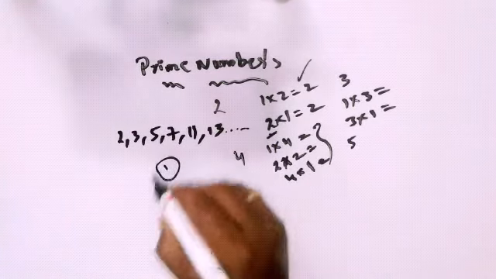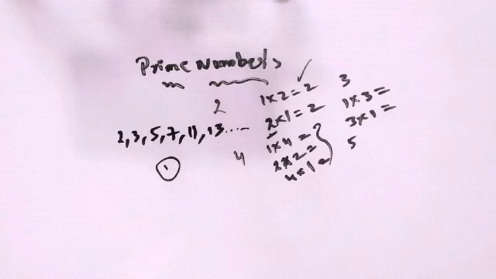And 1 is not a prime number because it has only 1 factor, that too itself. So prime numbers start from 2. The number series is 2, 3, 5, 7, 11, 13, and so on.